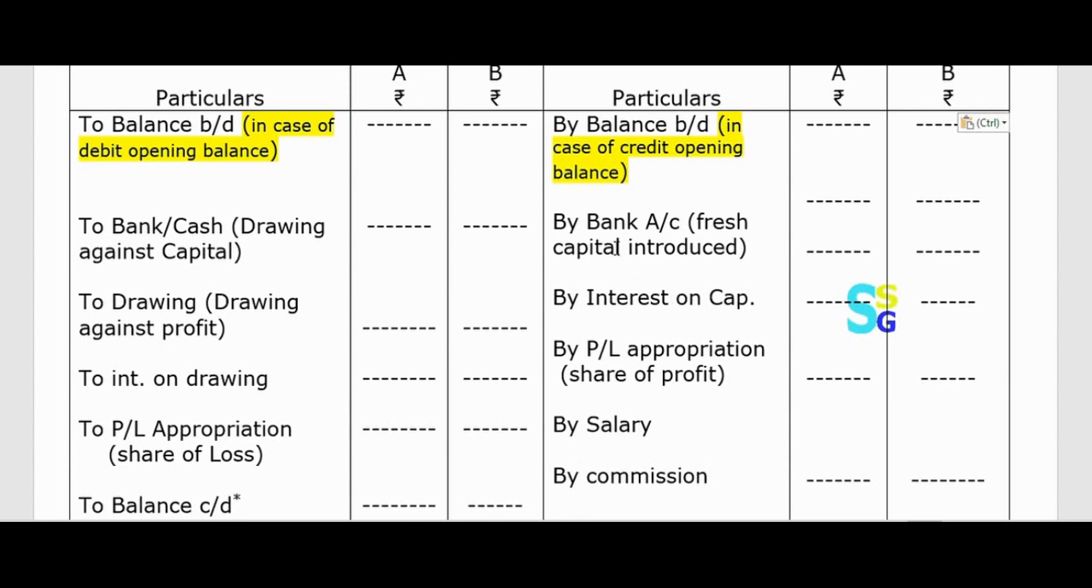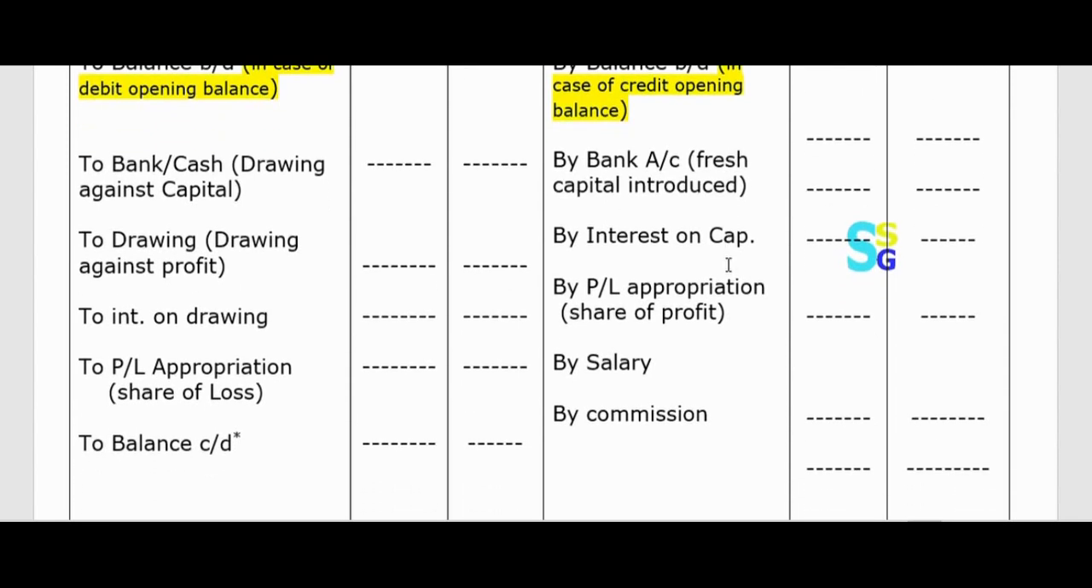Now, if in between any partner invested any fresh capital, then we have to write that as by bank account, and within brackets write fresh capital introduced. Next, if there is a divisible profit in the profit and loss appropriation account, we have to write that on this side. So these are the credit side items, and in the debit side we will have to write